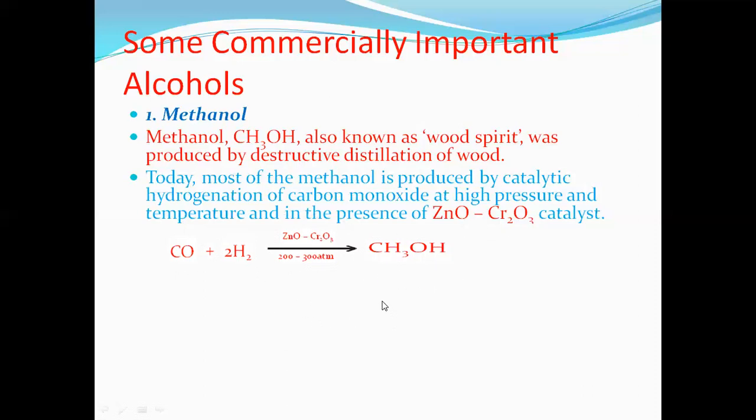This is the simple method of preparation of methanol: when carbon monoxide is hydrogenated in the presence of zinc oxide, chromium oxide catalyst at 200 to 300 atmospheric pressure, methanol is formed.